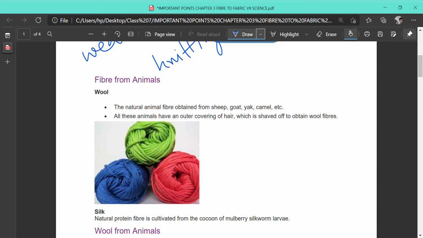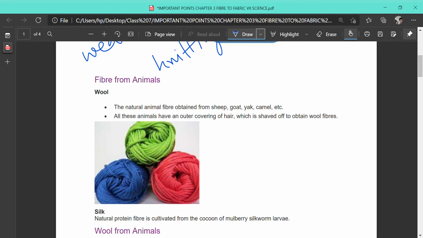So mainly the two types of animal fibers are wool and silk, and this silk fiber is protein in nature, that you should remember. Silk is protein in nature, and wool is obtained from the fleece, that is the body hair of these animals.